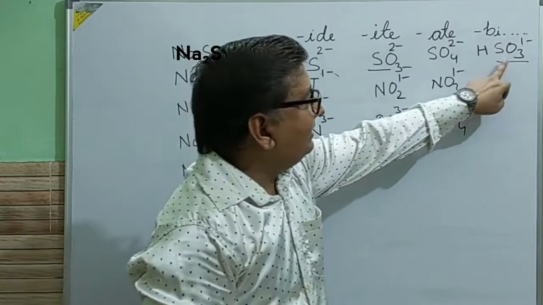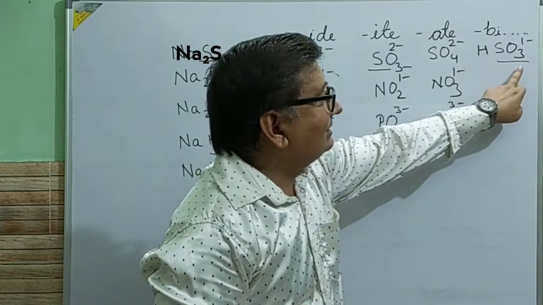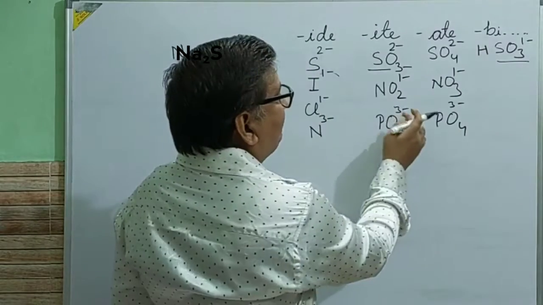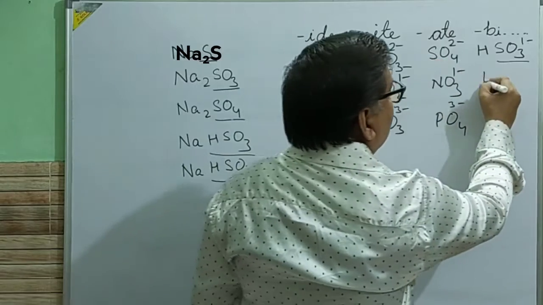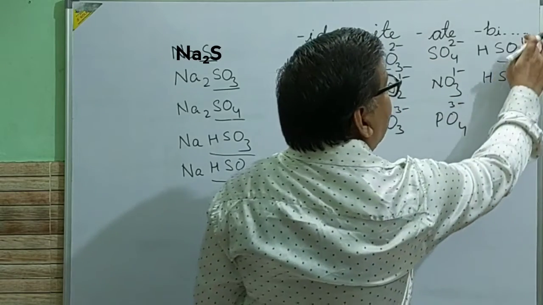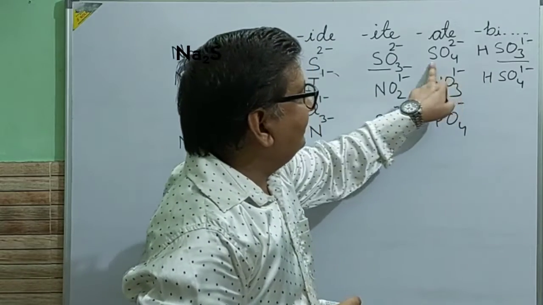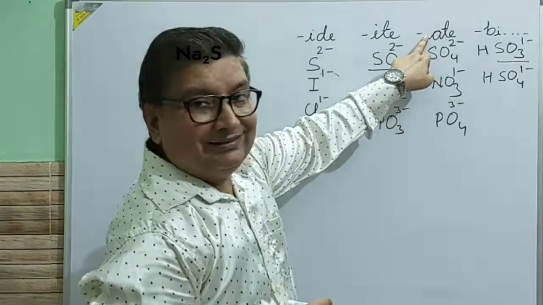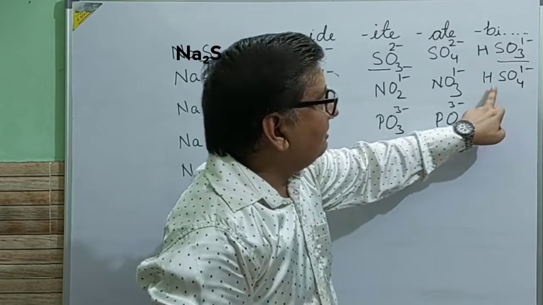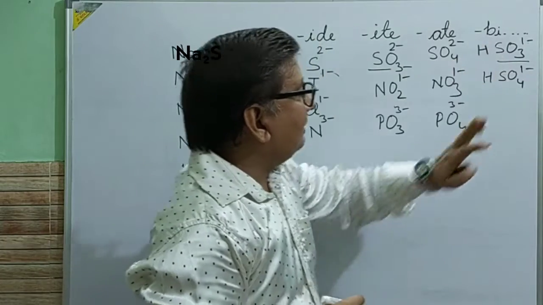But before sulfite, if we add hydrogen, then it is known as bisulfite. The same way, suppose I add hydrogen with this, HSO4, 1 minus. Now you can see here, this SO4 we read as sulfate. Here it is also sulfate, but because we have added hydrogen, we will read it as bisulfate.